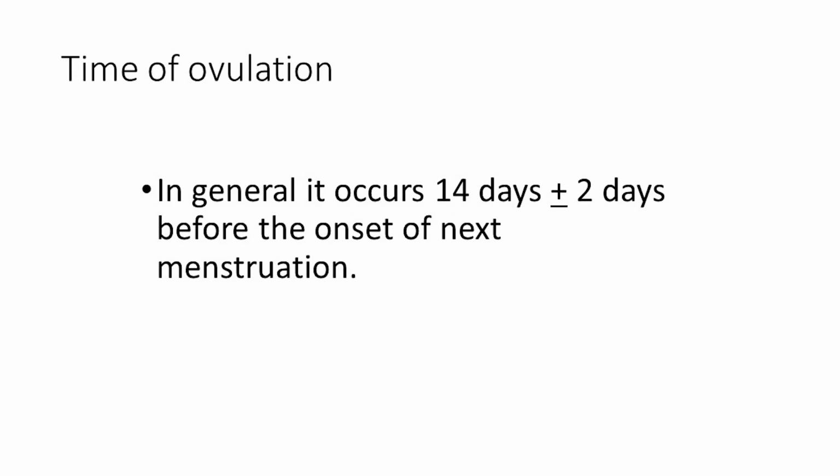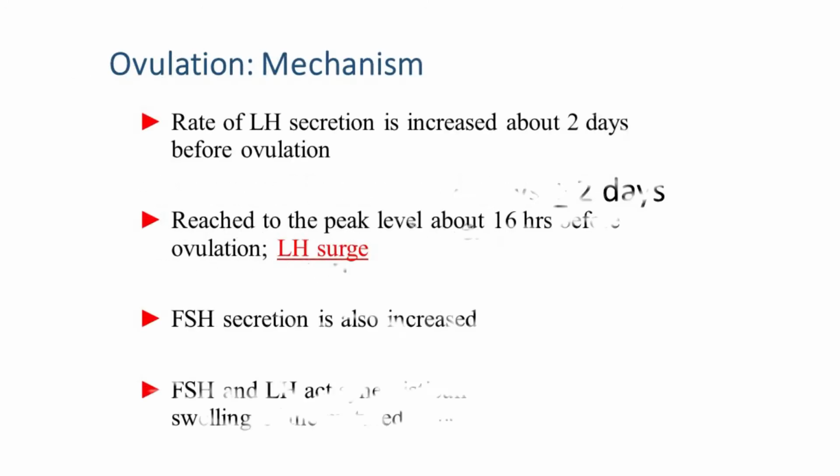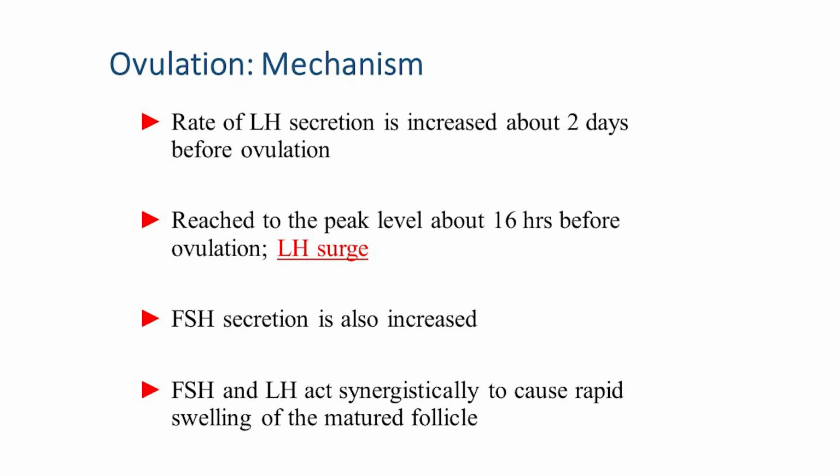But generally in other cases, when the cycle is not 28 days, we can say ovulation may occur 14 days plus or minus 2 days before the onset of the next menstruation. Now we are going to discuss the mechanism of ovulation.